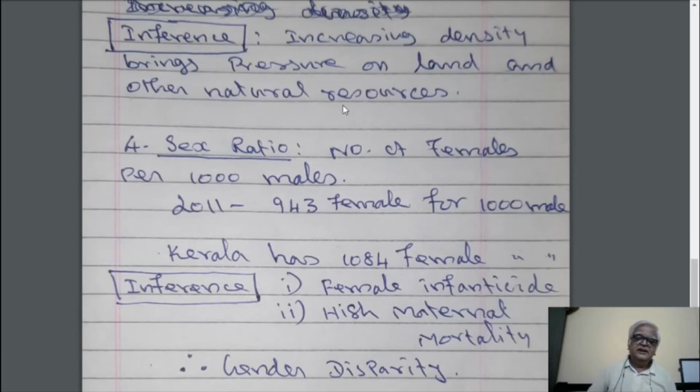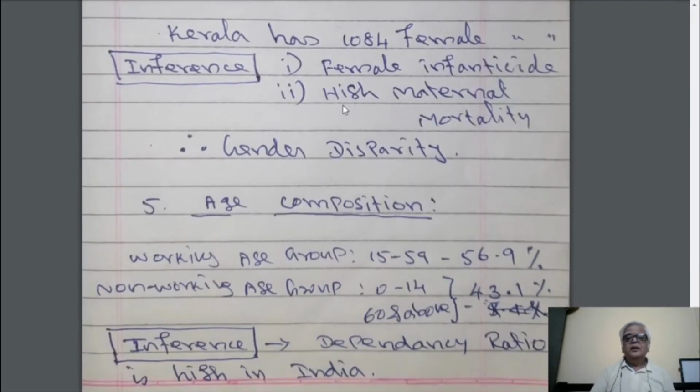It has created gender disparity, and this is very worse for the country, which is not at all good for the economy, and also certain social problems are occurring in the country because of this imbalance in the male female ratio.